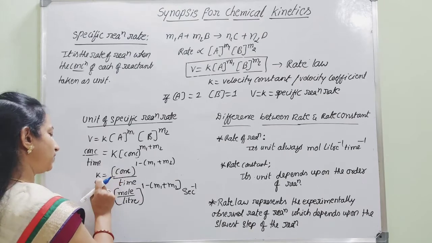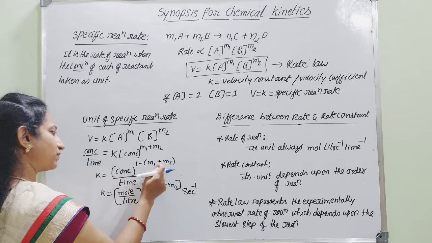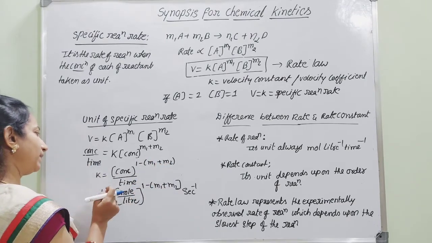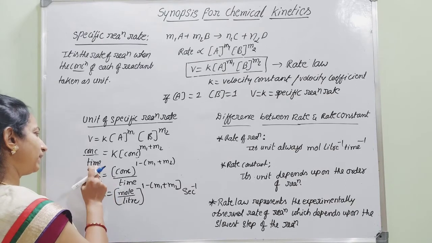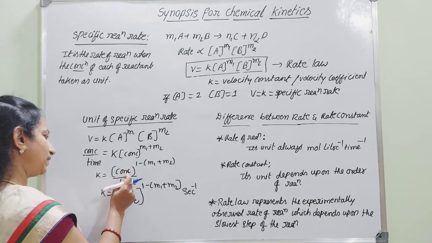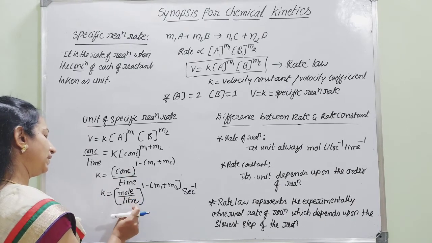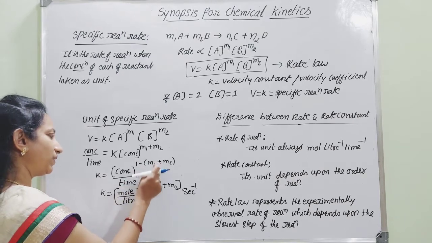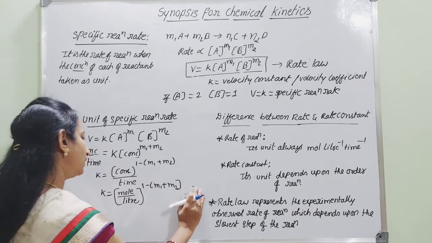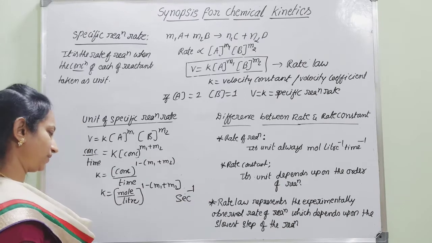Therefore, K is equal to concentration to the power 1 minus (m1 plus m2), divided by time. So time will be left over here. Now K is equal to... what is the unit for concentration? Mole per liter, to the power 1 minus (m1 plus m2). And what is the unit for time? That is second inverse.